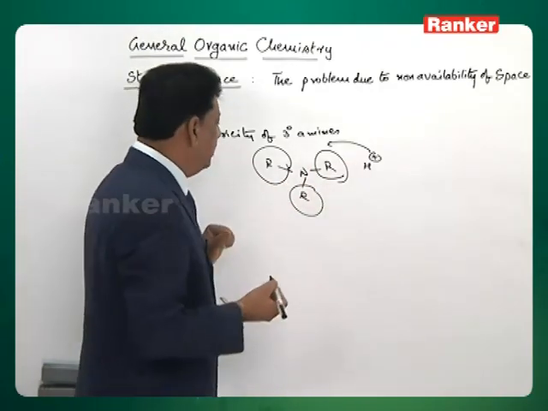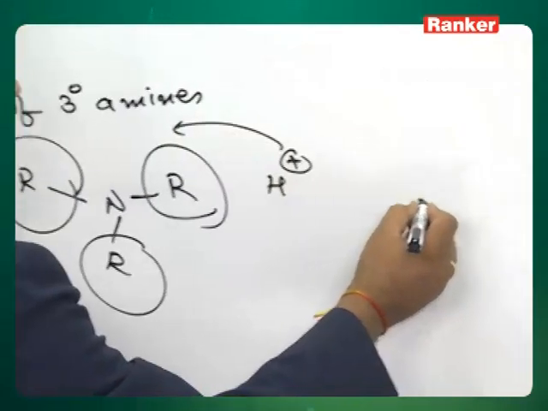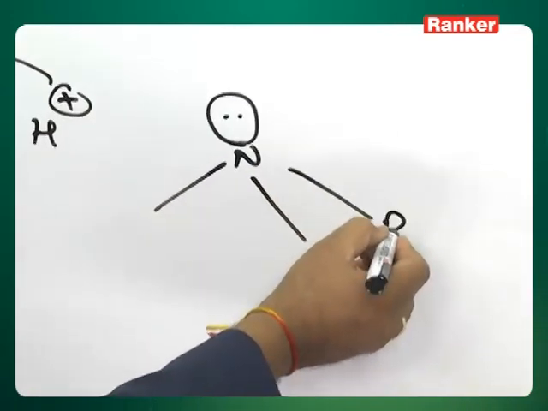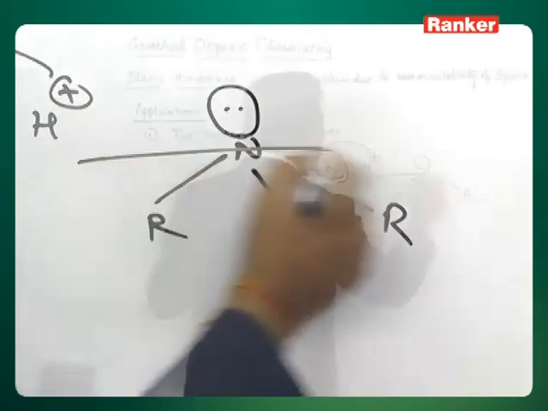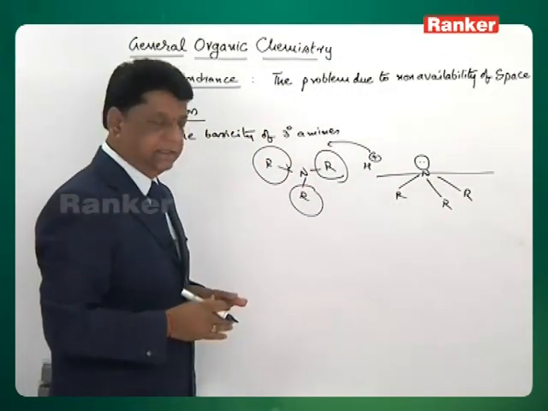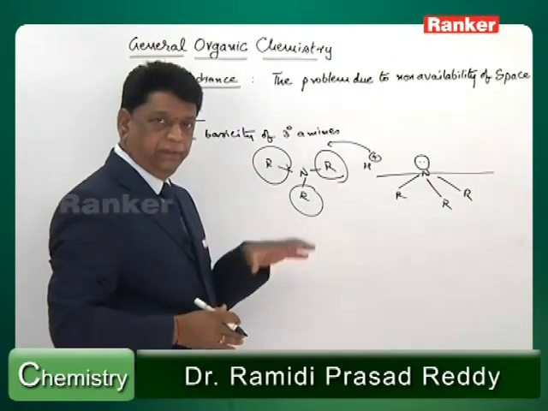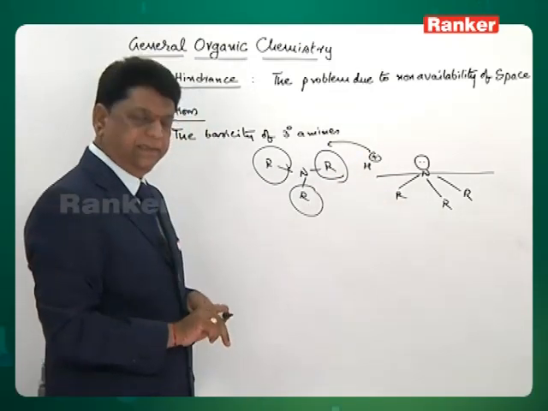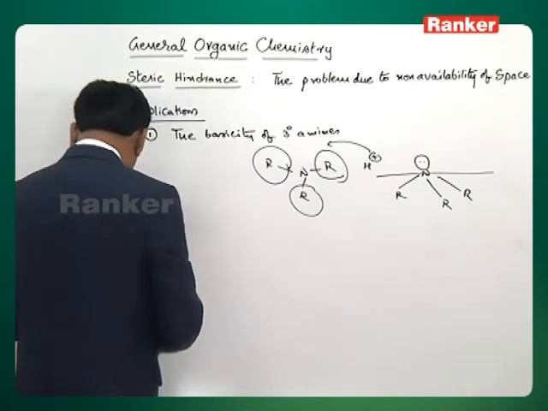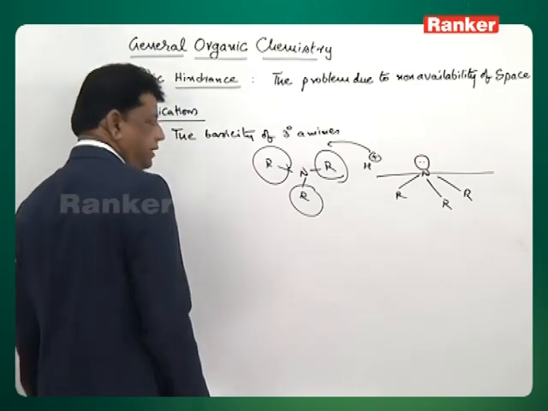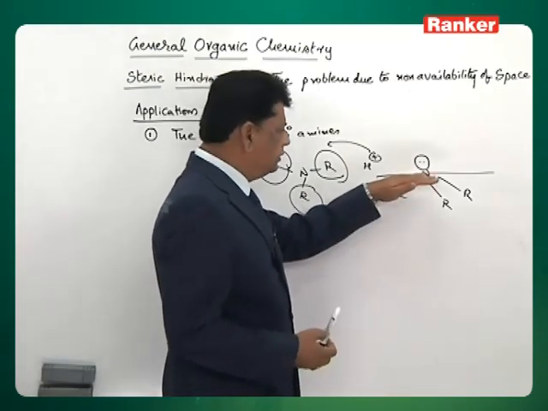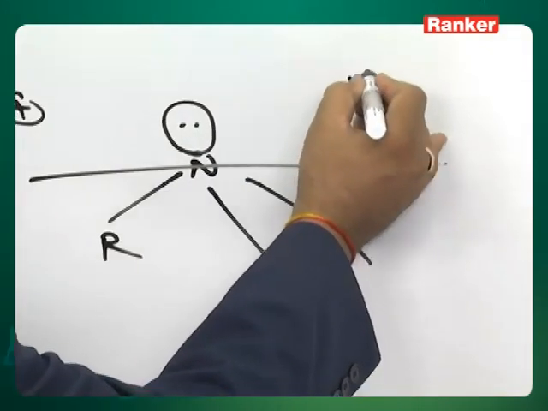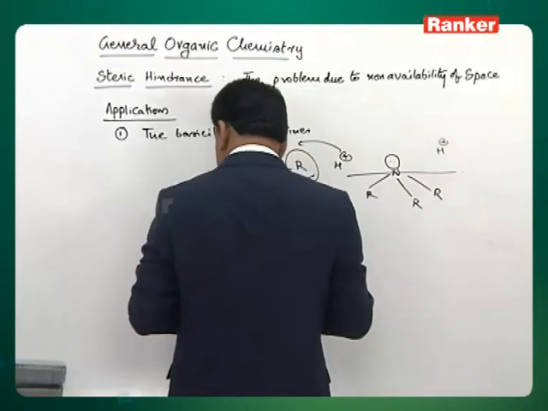Okay, we can agree. But if you carefully see the symmetry of the nitrogen, the lone pair will be on one side, and if you pass a line like this, all the alkyl groups, whether big or small, will be on one side, and the lone pair on the other side, because that is the symmetry. At nitrogen we have a tetrahedral symmetry. Therefore, the lone pair is almost freely on one side. So the proton approach there will not have any problem at all, isn't it?